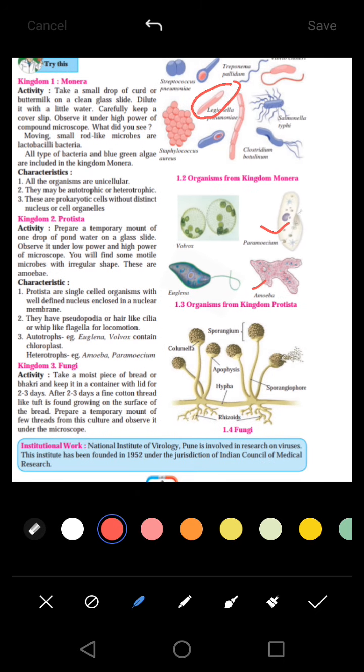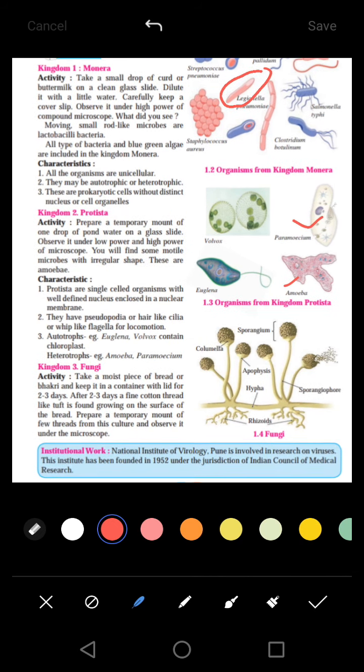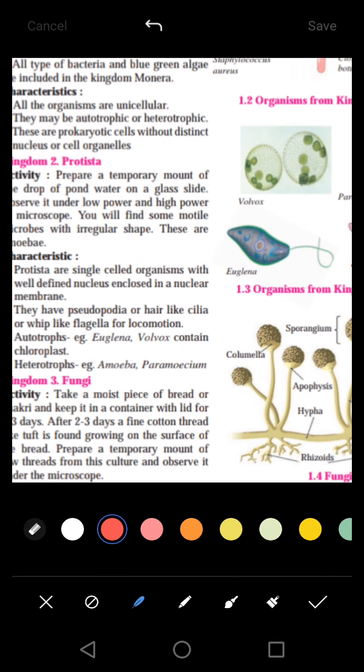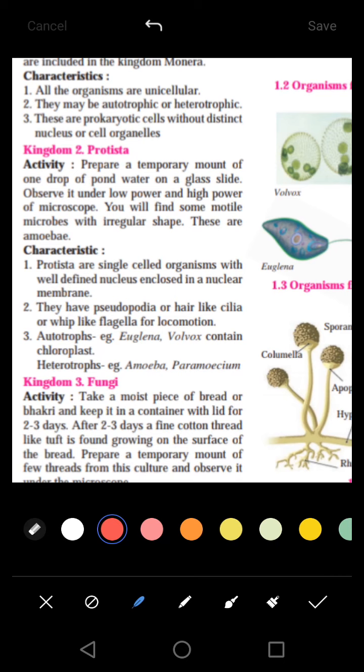So what are these organisms? These are the Protista. They are included in kingdom 2, that is Protista. What are the characteristics of these? Protista are single-celled organisms and they have a well-developed nucleus enclosed in a nuclear membrane. As we have seen in that flow chart previously, they are included in eukaryotes, there is a well-developed nucleus, and unicellular, that is they have a single cell.